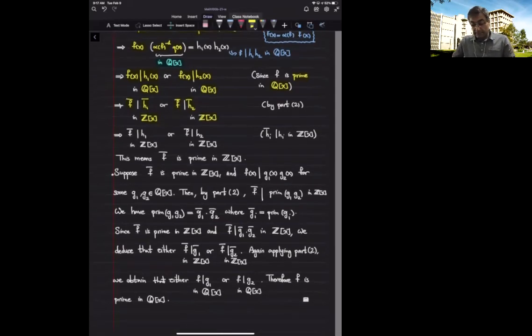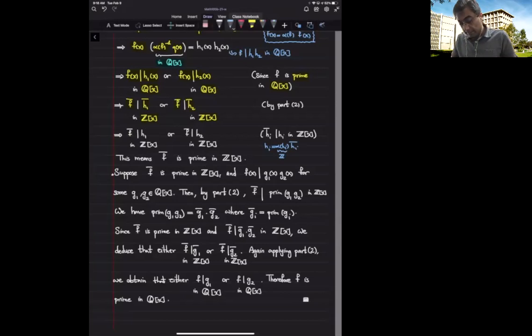But notice that h1 and h2 are integer polynomials, and therefore each hi is its content, which is an integer, times its primitive form, and therefore the primitive form of hi divides hi in Z bracket x.